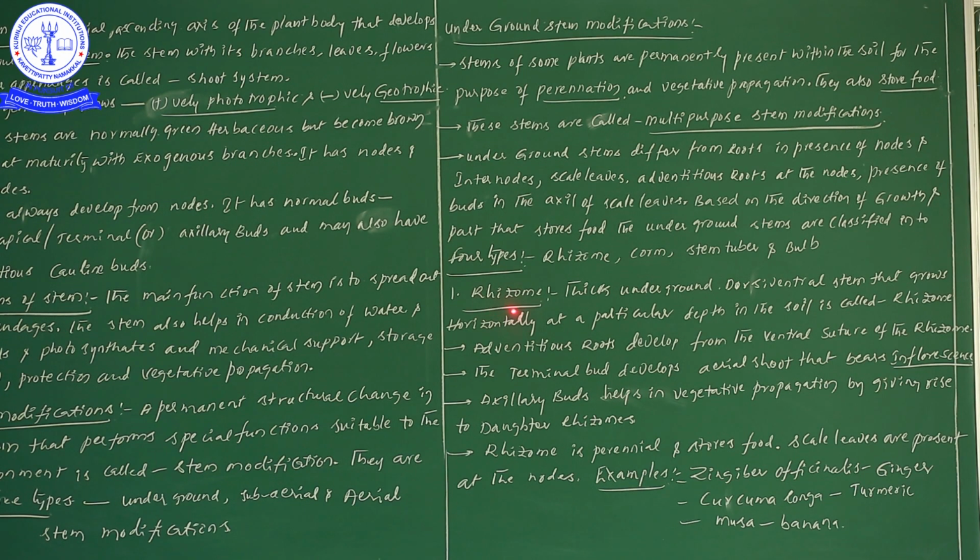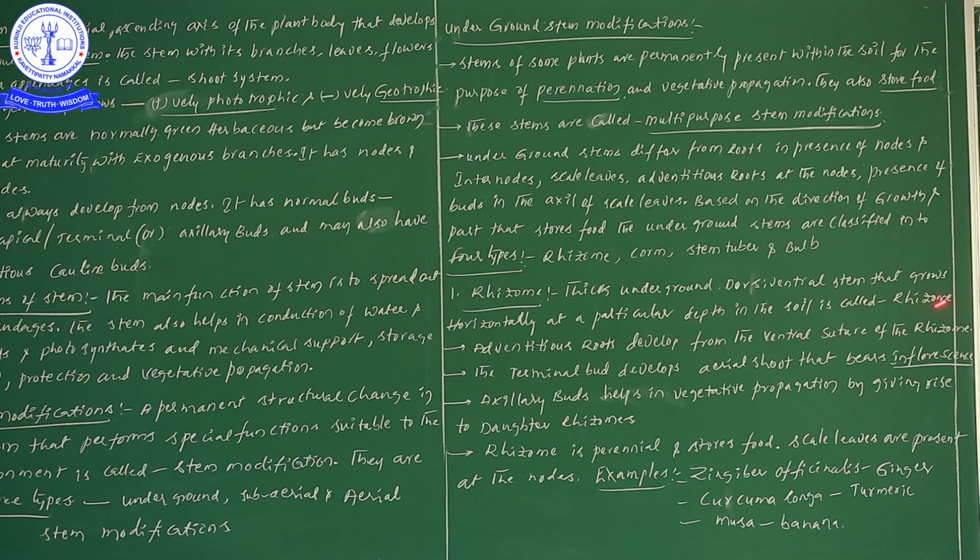In rhizome, the main important point to remember is the horizontal growth. The rhizome definitely grows horizontally at a particular depth in the soil.